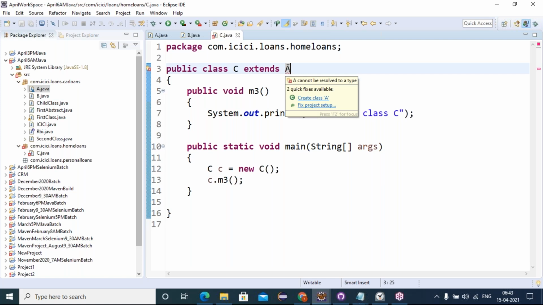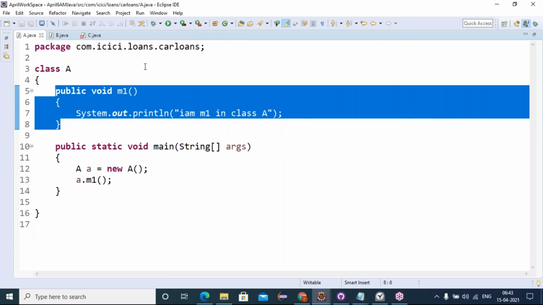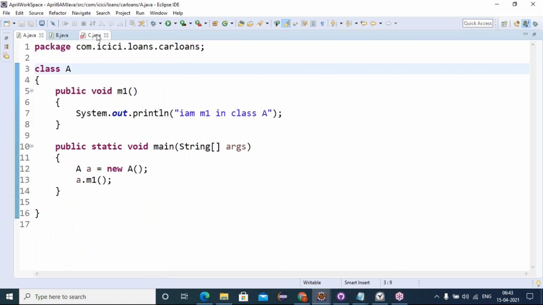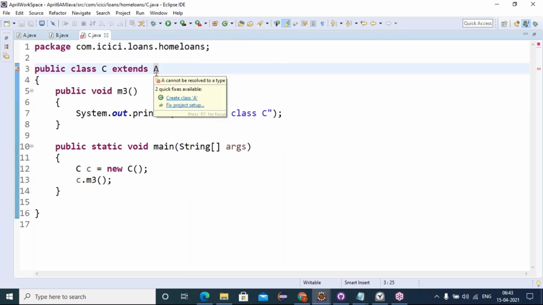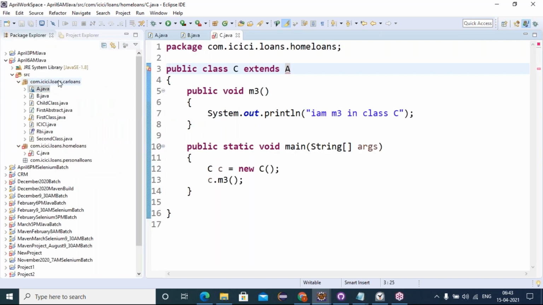Why? See friends, we cannot resolve it because A class is a default class. Even to import the package, I need to say that I am the A class coming from some package as the reference. It is not possible because the class A is a default. Default classes can inherit only within the package classes, not outside the package.